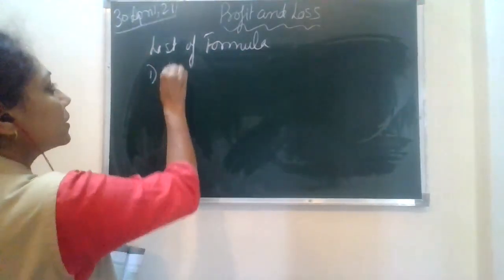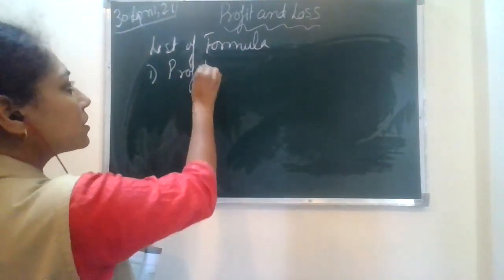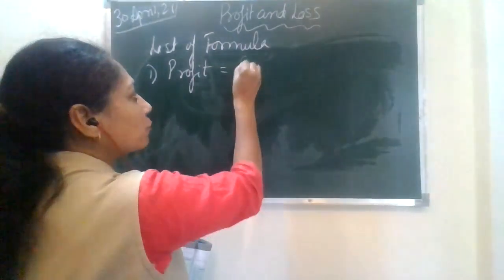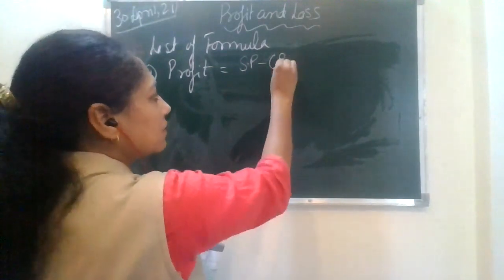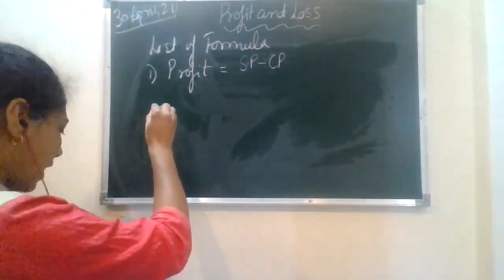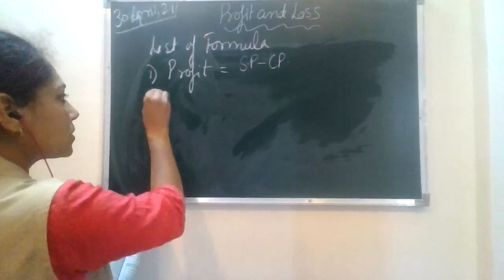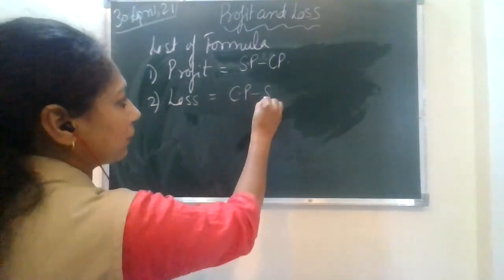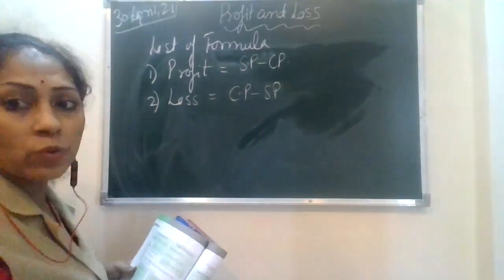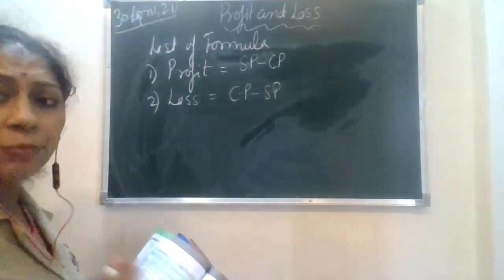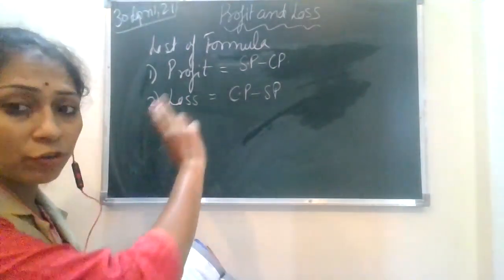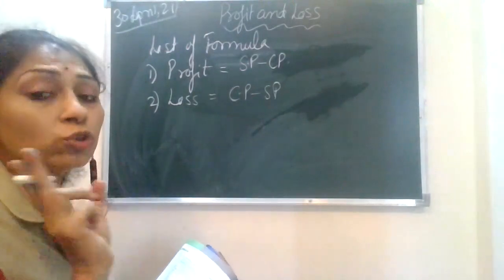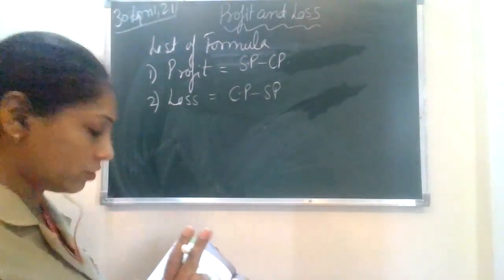The first one is simple profit, right? How you calculate it if SP is greater than CP. This is the very first basic formula. And for the loss, the criterion is that CP is greater than SP. Fine, so this is the loss amount. Try to understand, don't mug up. That is why I've given you that picture of what is loss, what is profit, what is SP and what is CP, so that you understand the concept.